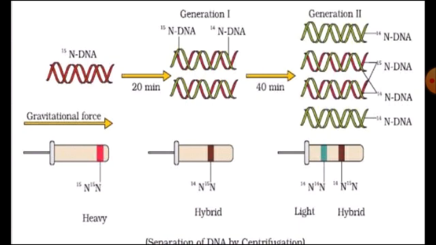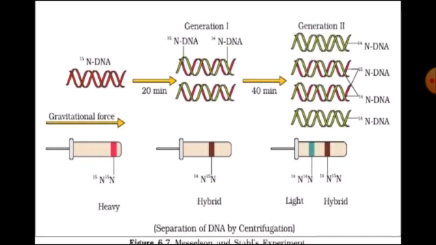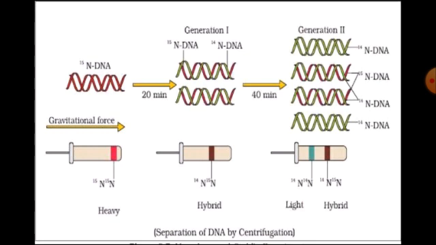And just a year before the Meselson and Stahl experiment, Taylor also in 1958 had shown the semi-conservative mode of replication at the chromosomal level in the root tip cells of Vicia faba, that is the fava bean. So in that manner, the Meselson and Stahl experiment made clear how the DNA replicates with the semi-conservative replication method.